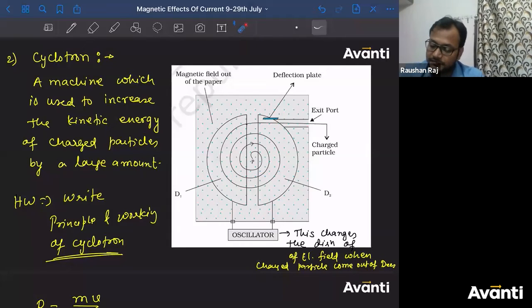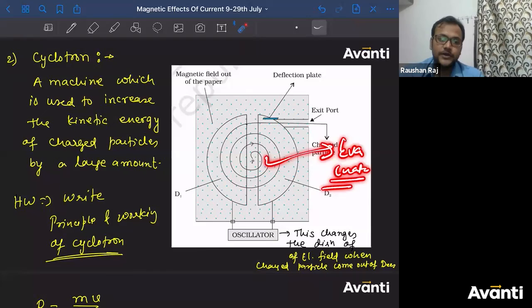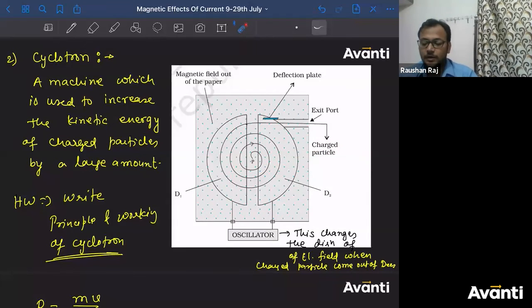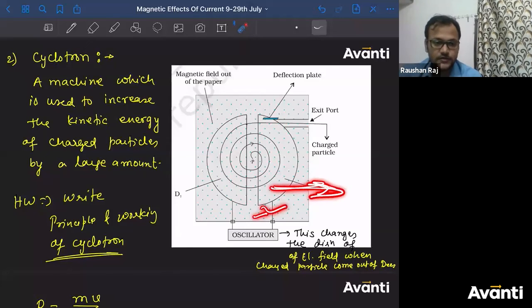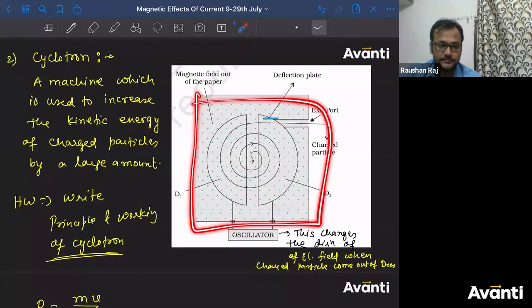Yeah, it will be an evacuated chamber. Okay? Why evacuated chamber? Because when this charged particle will come, if they are having very large velocity, you don't want those charged particle to collide with some other charged particle or with some other dust particle or something else. So to have the maximum efficiency, we maintain an evacuated chamber. We maintain a vacuum here. So we actually evacuate this particular D box so that there is a vacuum that has been maintained there.